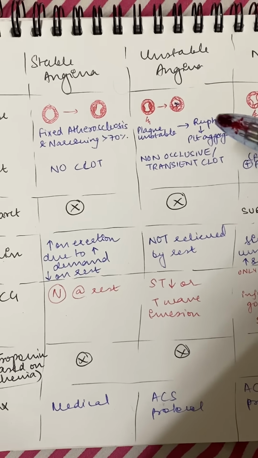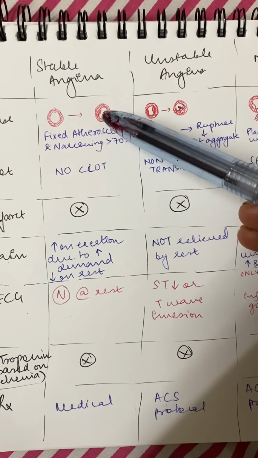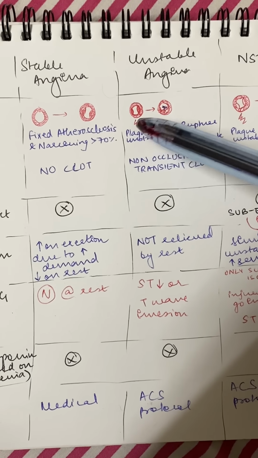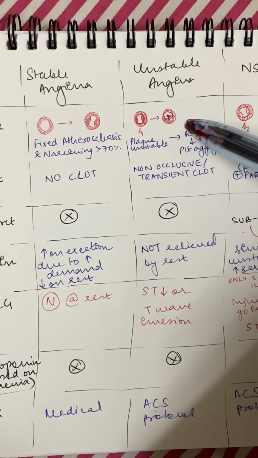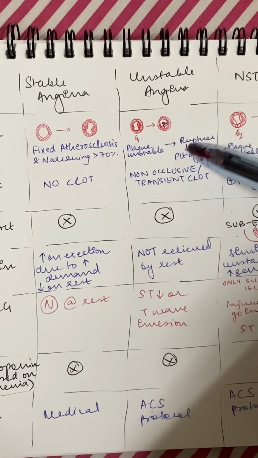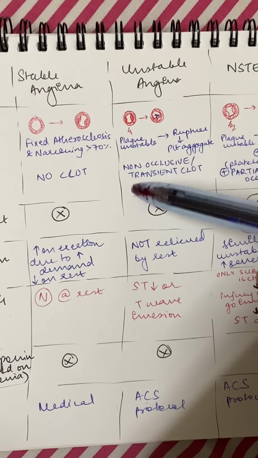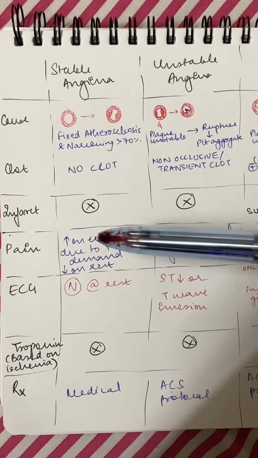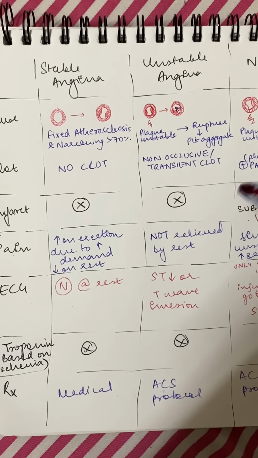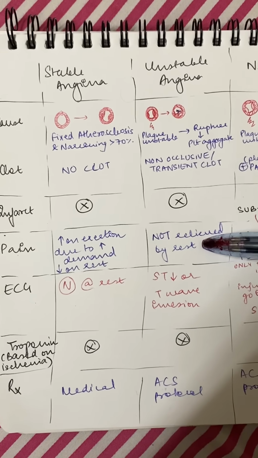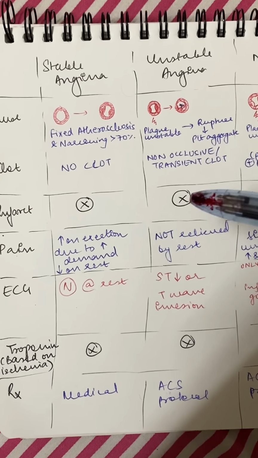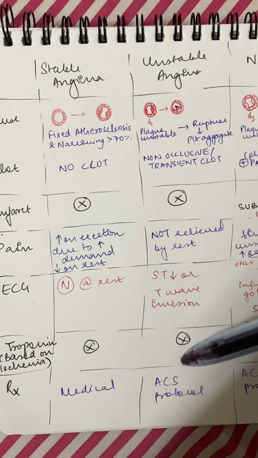Now, for unstable angina, see, this atherosclerotic plaque is stable, but this plaque can be unstable and it can break at any point. So when it ruptures, platelets aggregate over the ruptured part. But this is not completely occlusive and it's a transient clot that goes away. So the pain is obviously worse than stable angina and it's not exactly completely relieved by rest. But at the same time, there is no infarction to the myocardium happening. So the troponin is also normal.